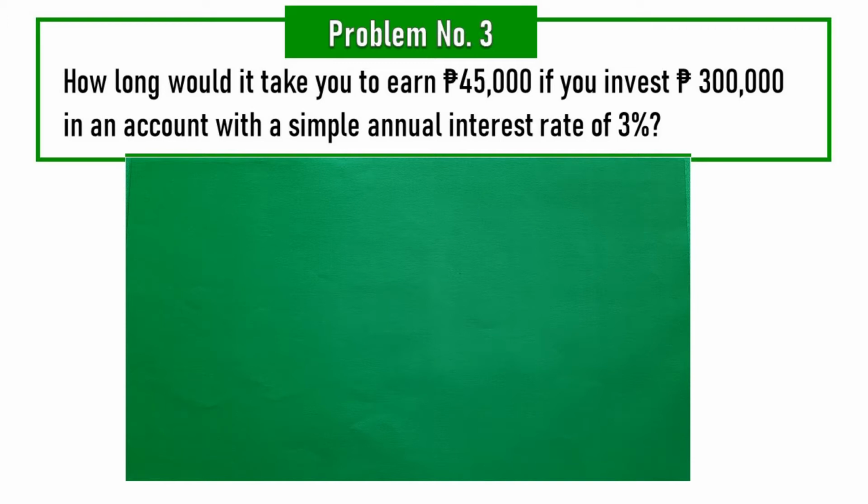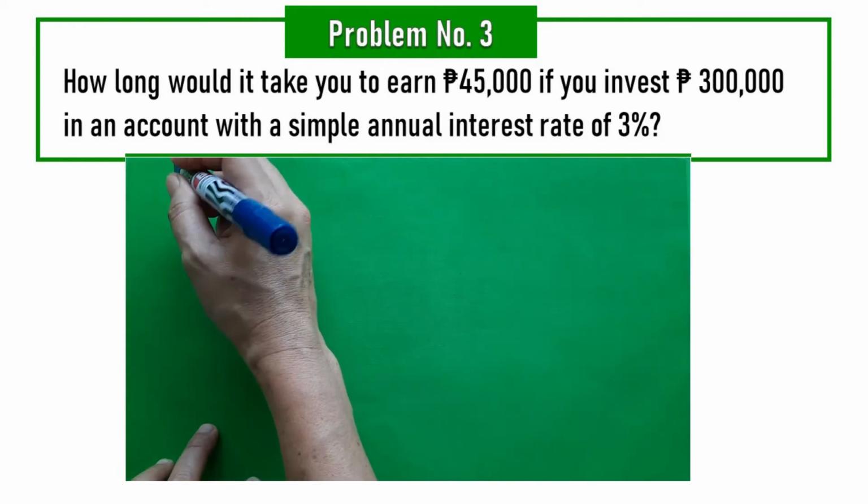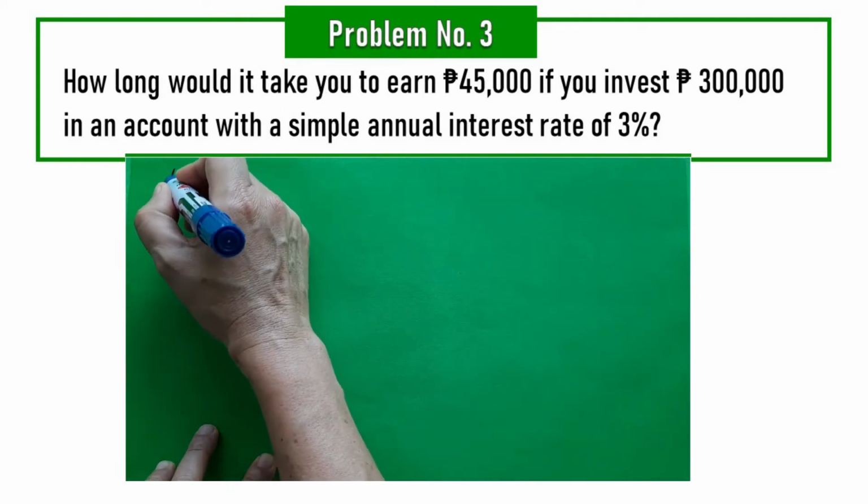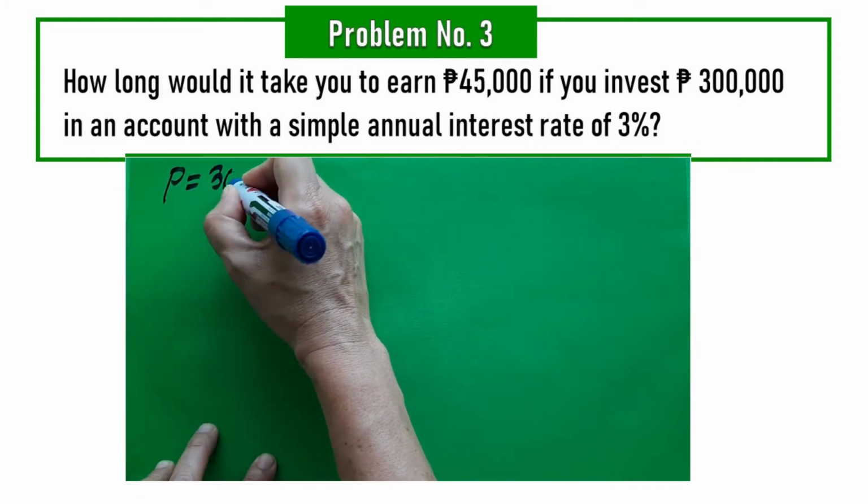So, kung titingnan natin ito, para mo ring sinasabi na gaano katagal makaka-earn ng 45,000 pesos ang 300,000 kung ang interest rate niya per year is 3%. So, gusto mong magkaroon ng 45,000. Tapos, mayroon kang perang 300,000. So, we will write first what is given. What we're given here is that P is just equal to 300,000.